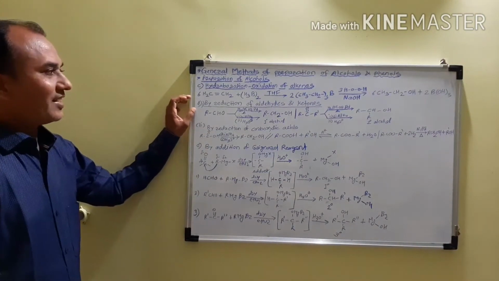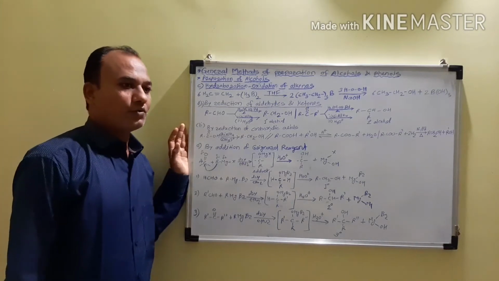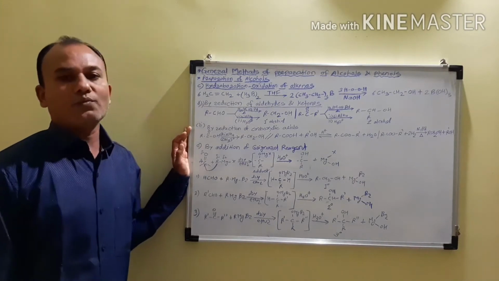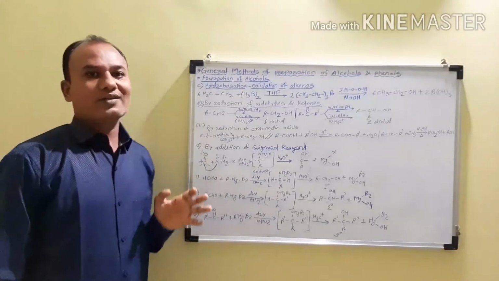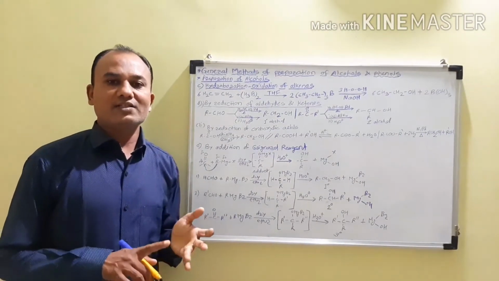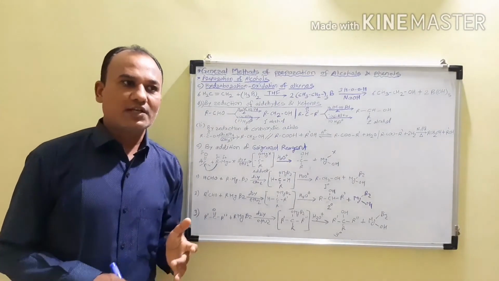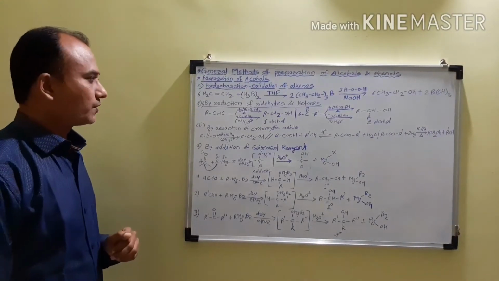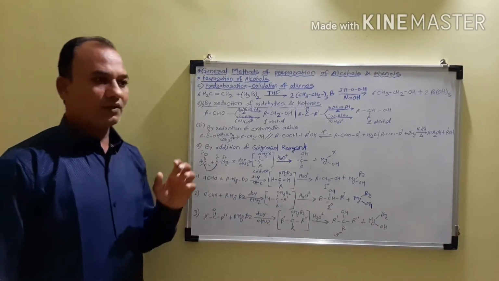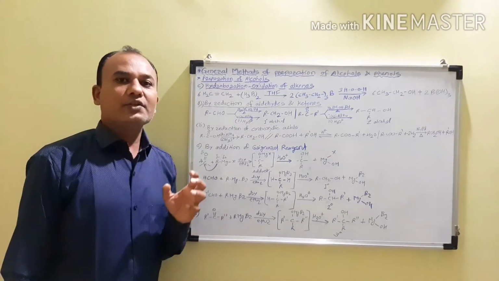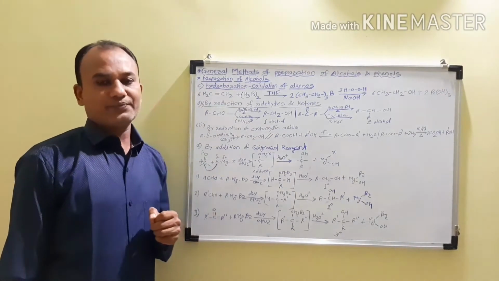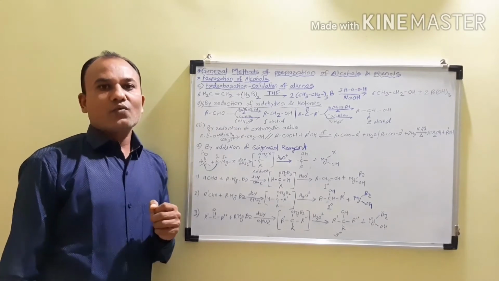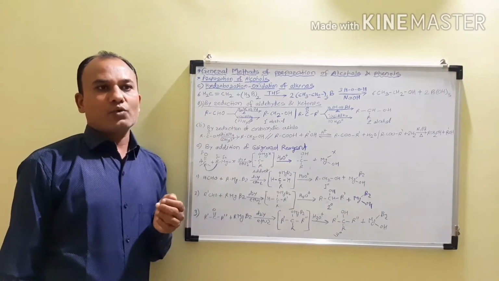Next method, by reduction of aldehydes and ketones, that is by the reduction of the carbonyl compounds. What are the examples of carbonyl compounds? Aldehydes, ketones, and that of the carboxylic acid. So first we are taking the reduction of aldehydes and ketones. Now when we are doing the catalytic hydrogenation of these aldehydes, we are getting the primary alcohols.